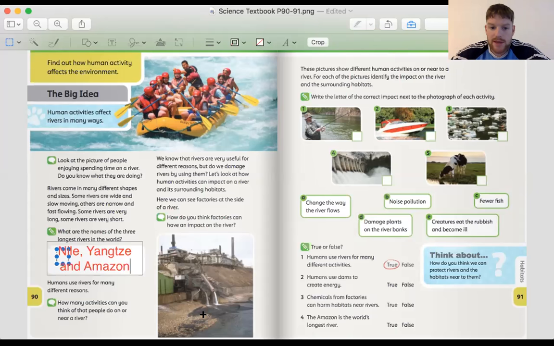Not really, does it? So I just want you to have a think for a minute. How do you think factories can impact on the water? You can use this picture to help you. How can the factories have an impact on the river? So this stuff coming out here, is that good for the river, do you think? What impact can it have? Pause the video if you need to. Give yourself a minute and see what you think.